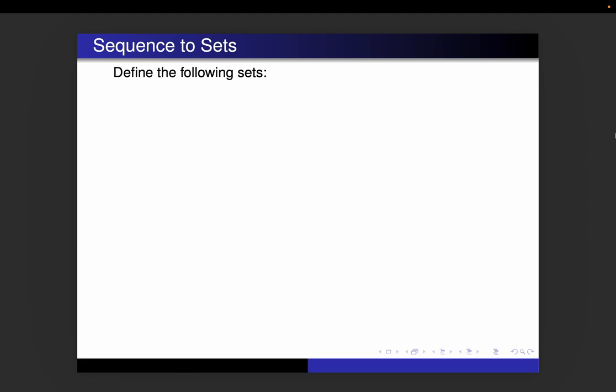So first of all, we're going to define some sets. S1 is just the set of all the terms from the sequence. So starting x1, x2, x3. And this is literally a set now, not a sequence. Although when we talk about infimum and supremum, we're going to kind of use those interchangeably.